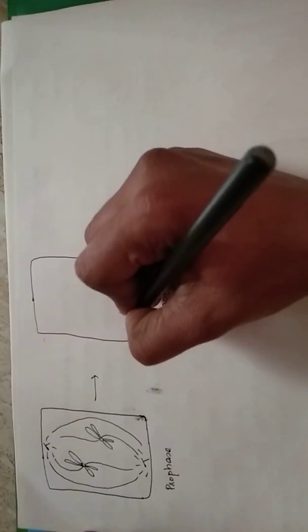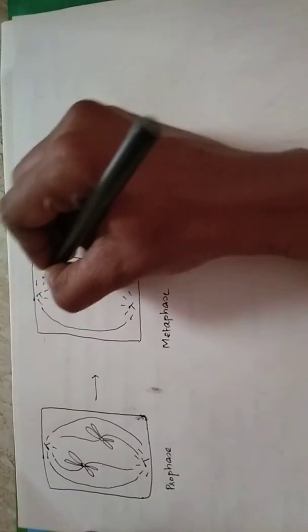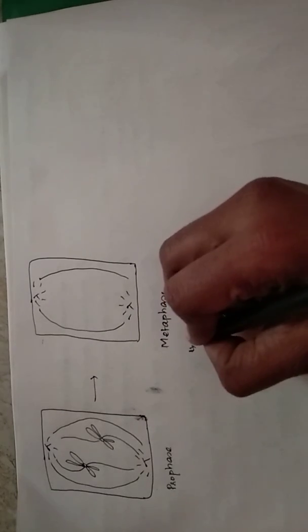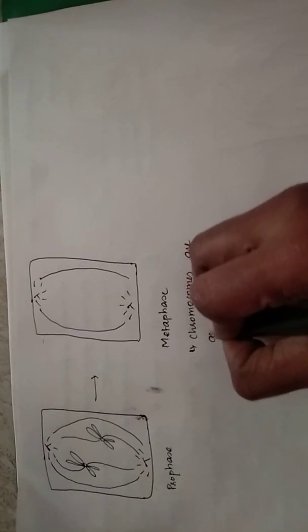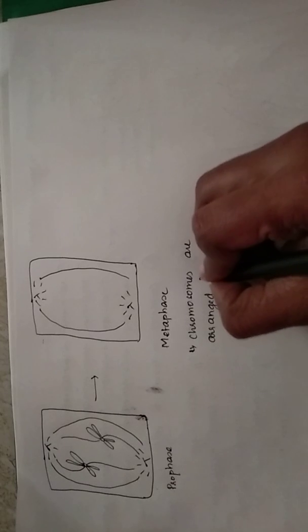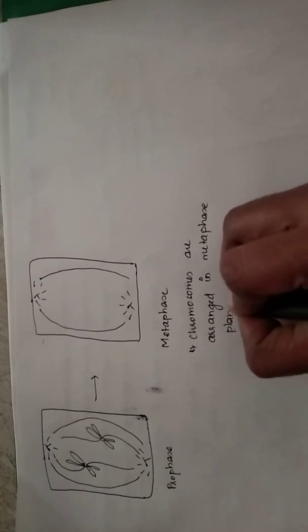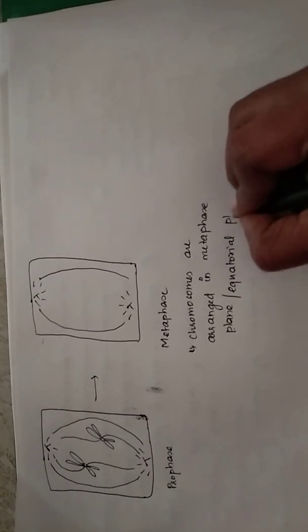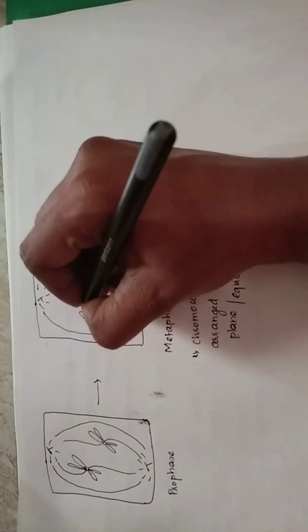So these are the centrioles, asters, and the continuous spindle fibers, and metaphase நடக்க போகிற ஈவெண்ட் என்ன அப்படின்னா the chromosomes are arranged in the metaphase plane. Metaphase plane also called as equatorial plane. இந்த பிளேனில் அரேஞ்ச் ஆகும். ஸோ ஈக்குவட்டோரியல் பிளேன் அப்படிங்கிறது வந்துட்டு more or less it is going to be the center of the cell.